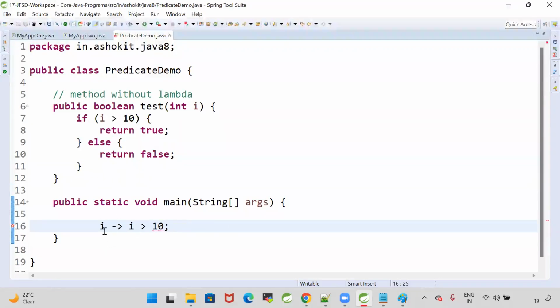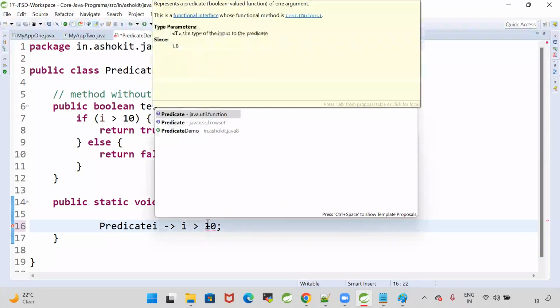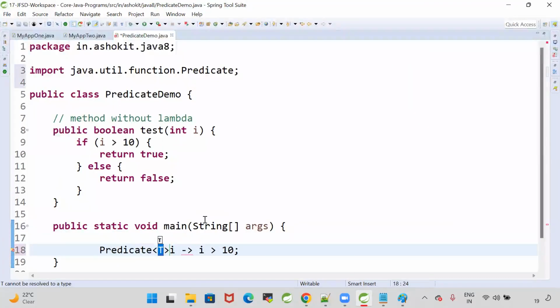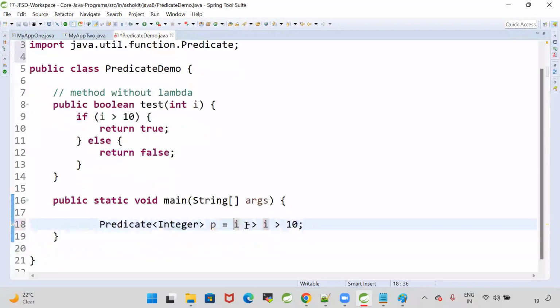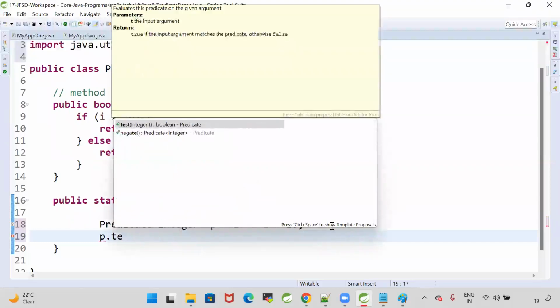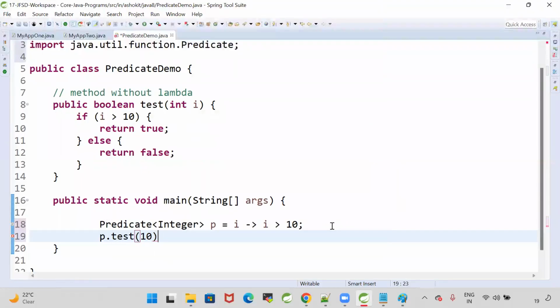simply I am writing a lambda. In order to call the lambda, we would need a functional interface, but it is not required here. When you have a lambda which will check a condition and return a true or false value, Java provided one predefined functional interface which is called Predicate. Predicate p = i -> i > 10. In the Predicate interface, there is a predefined method, the test method, to which we pass the input.